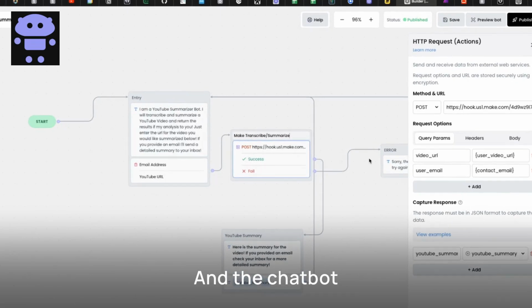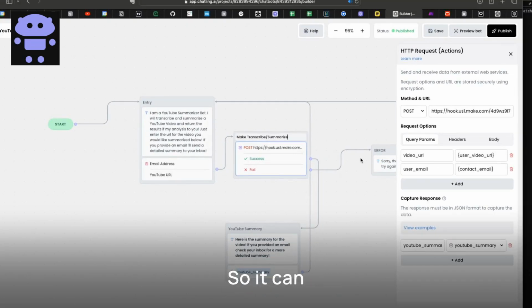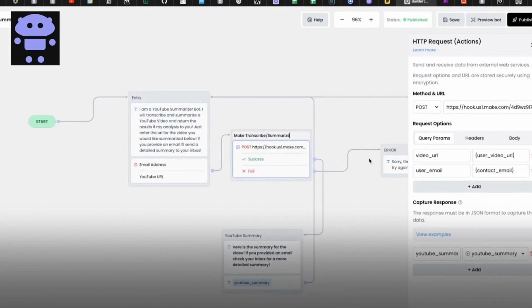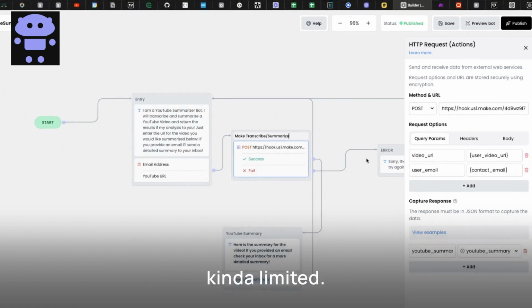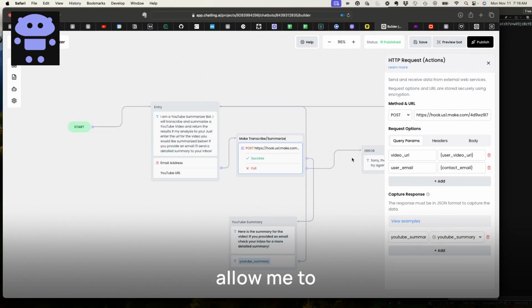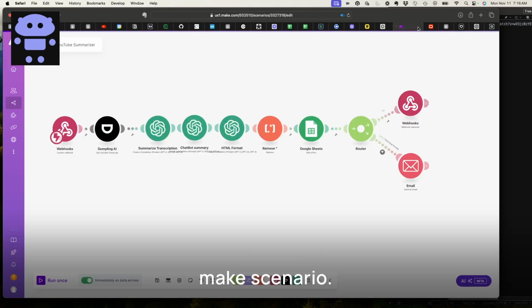And the chatbot actually has some limitations, so it can only really display about 500 characters, which is kind of limited. So this would allow me to get a general idea back to the bot, and then I said, well, if I want more detailed information, what should I do? I think the best thing to do is maybe just send an email with that information. So we've got an optional email here that also gets passed to that Make scenario. Let's take a look at the Make scenario.